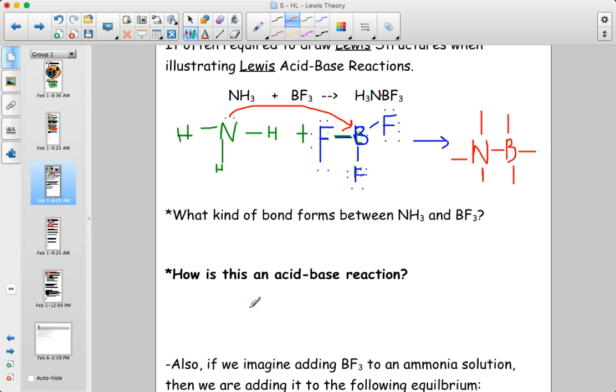It neutralizes ammonia. And so if you neutralize a base, aren't you an acid? Right? So if you think about it just from the properties, it's a substance that will neutralize a base, so we should think of it as an acid. And now if we try to explain its behavior, well, why is it an acid? We can't explain it based on proton behavior, so we have to look at what's happening with electron pairs. And so we'd say BF3 is an acid because it accepts electron pairs from ammonia, and